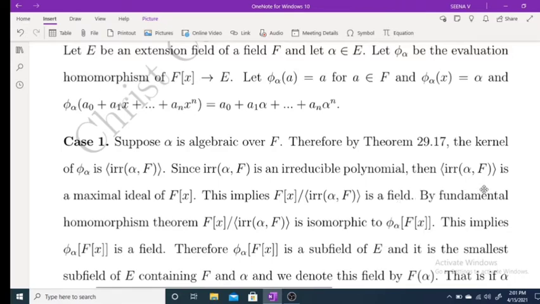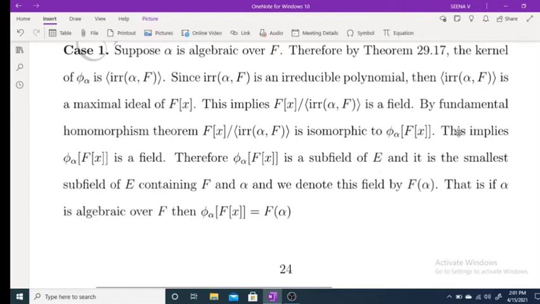Now by the fundamental homomorphism theorem, F[x] over the kernel is isomorphic to phi alpha of F[x]. This implies that since this is a field, phi alpha of F[x] is also a field.